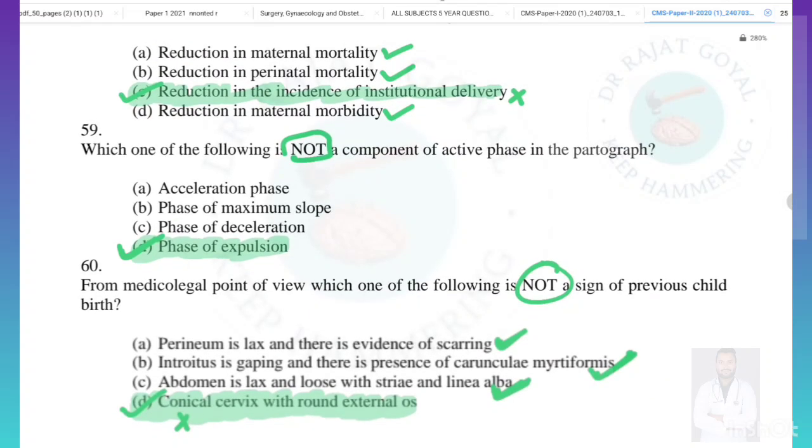Which of the following is not a component of active phase in the partograph? So which is not a component of the active phase? Acceleration phase is the component of active phase. Phase of maximum slope is also there. Phase of deceleration is also there. Phase of expulsion, no, phase of expulsion is related to the second stage of labor, not the first stage or the active phase of the labor. So here the answer will be phase of expulsion.